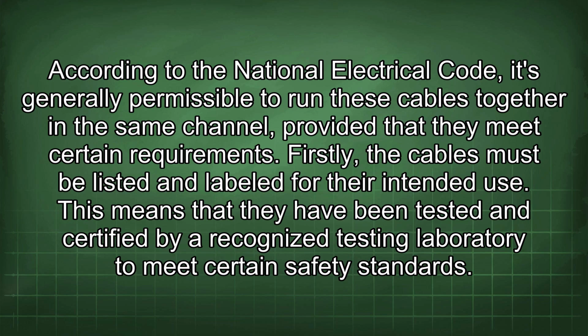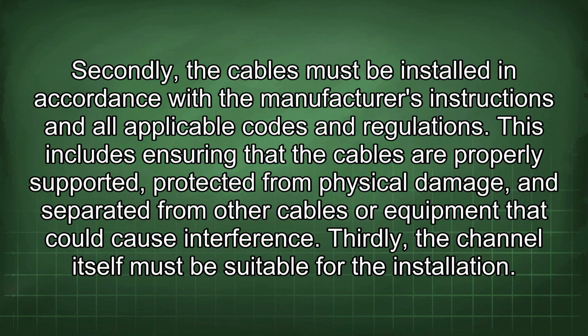they meet certain requirements. Firstly, the cables must be listed and labeled for their intended use. This means that they have been tested and certified by a recognized testing laboratory to meet certain safety standards. Secondly, the cables must be installed in accordance with the manufacturer's instructions and all applicable codes and regulations.